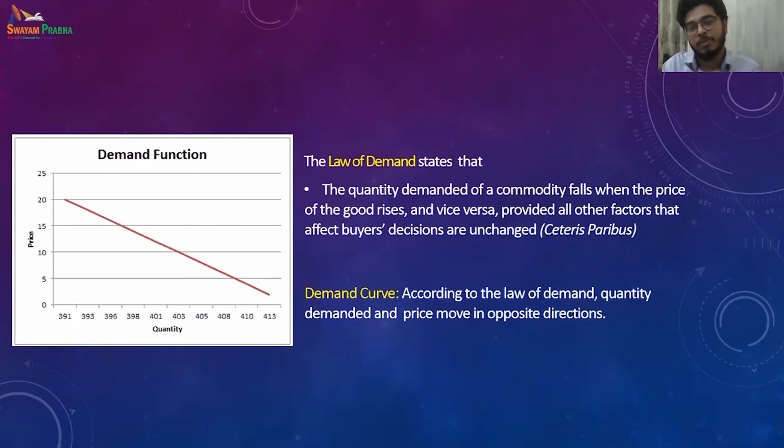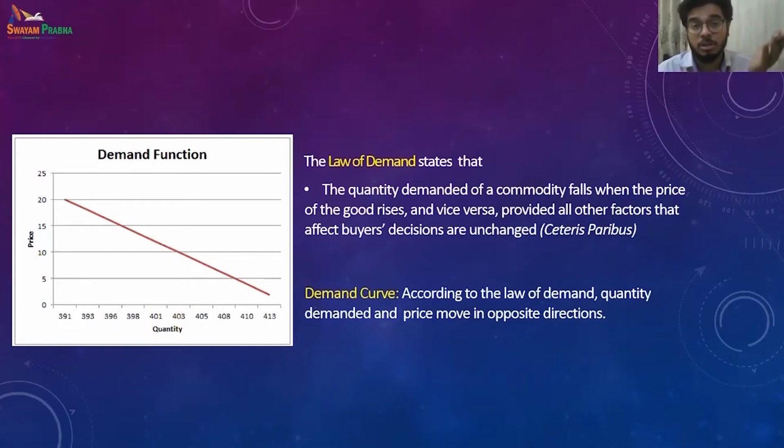So the demand for a commodity depends upon the price, but there is one condition: everything else remains constant. That is called ceteris paribus. Everything else means the price of any other commodity, the income, the weather condition, the choice, everything else remains constant. So just the price changes and we see how much the quantity changes. It has an inverse relationship. Naturally, when price rises, quantity demanded falls, and when price falls, quantity demanded rises.